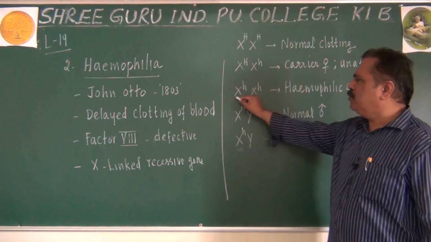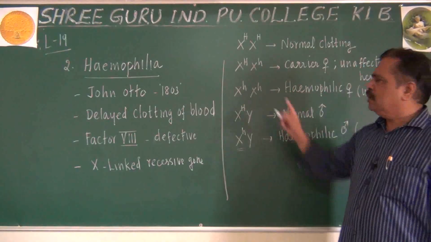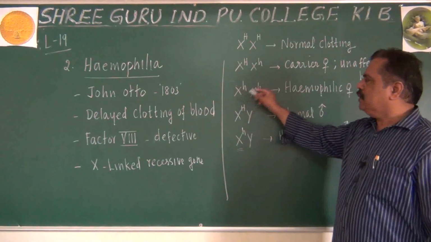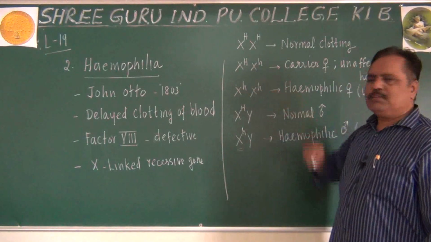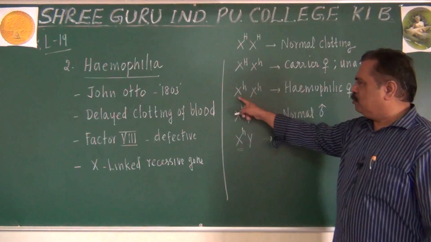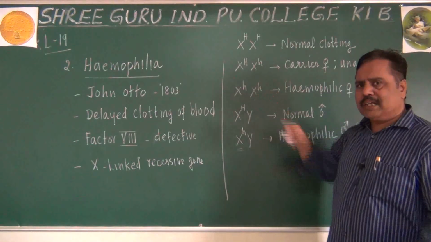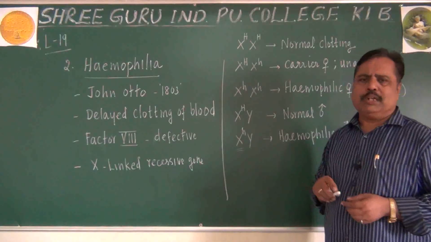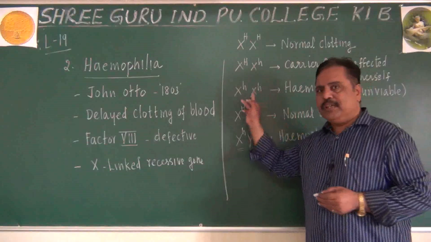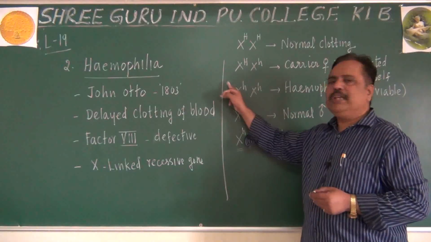If you take a hemophilic female, one of her X chromosomes has come from the mother, maternal, and the other X chromosome has come from the father, paternal. Both parents should have at least one small h. The father should compulsorily be hemophilic. The mother can be a carrier.